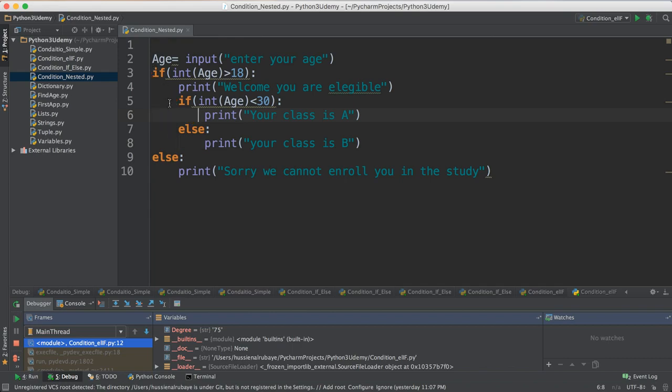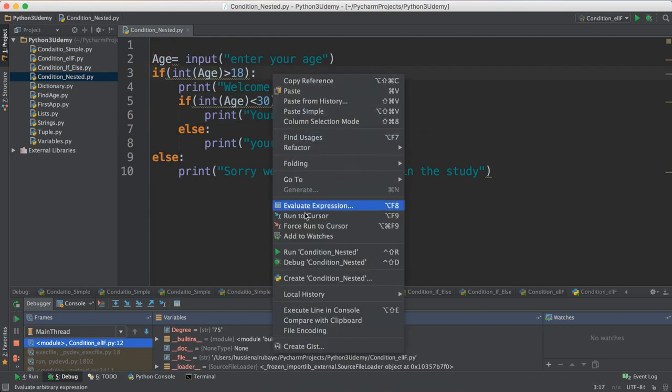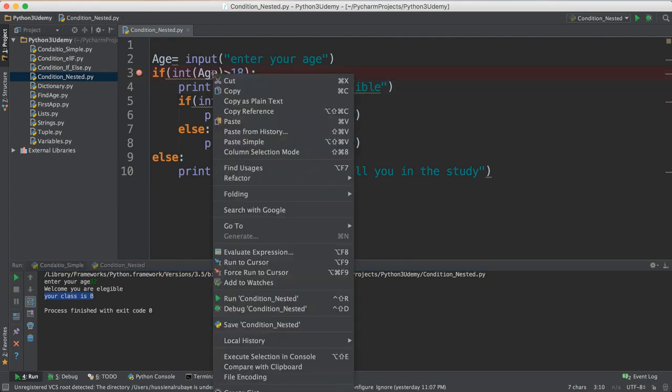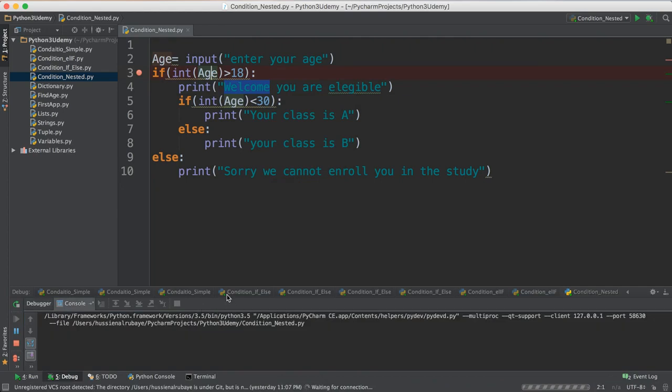So just think about it from this perspective. Think about it: you want to solve this problem without using this way. If I just run it now, the normal case, I enter your age, I say 32. First of all, he tells me you are eligible, your class is B, because first of all he will go here. If you want to go step by step so you understand what I'm saying, I enter 32,